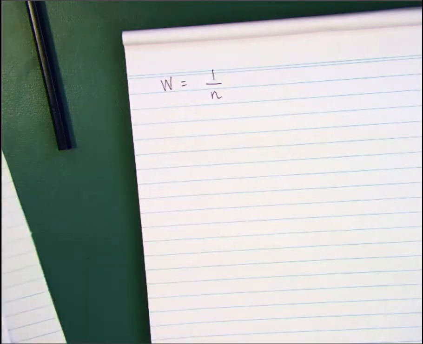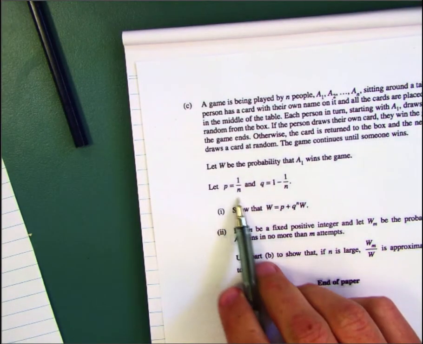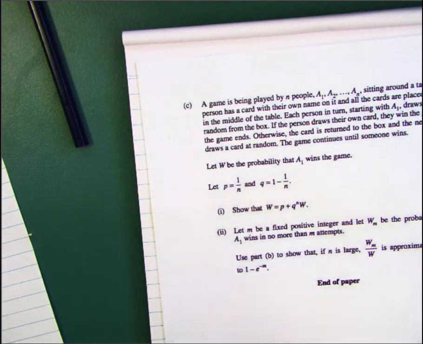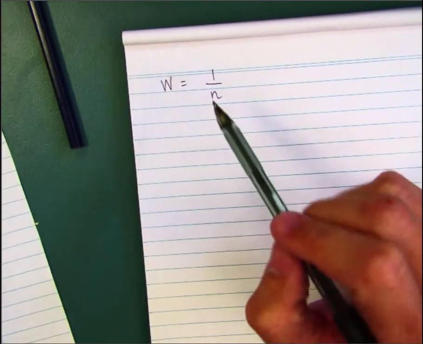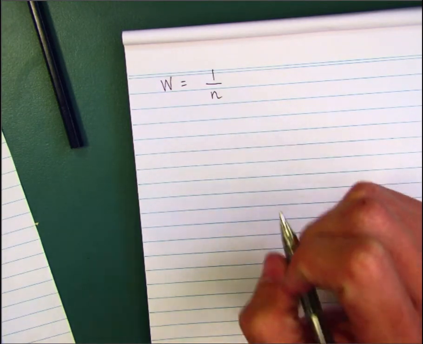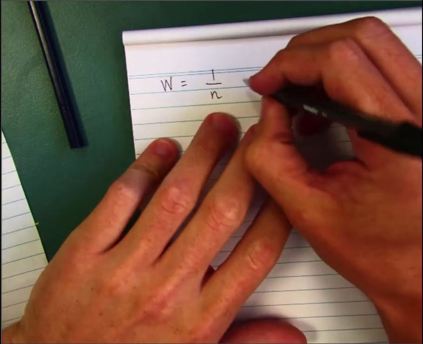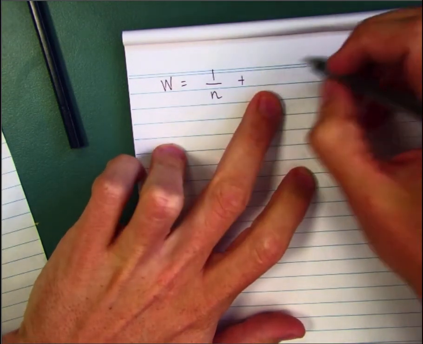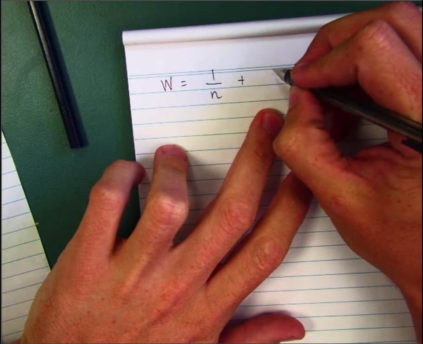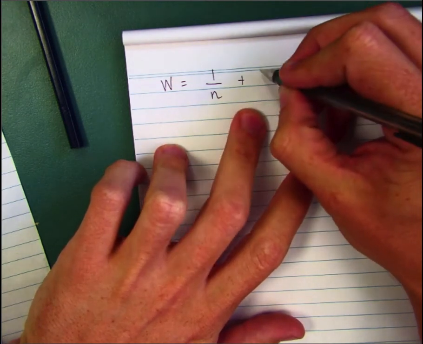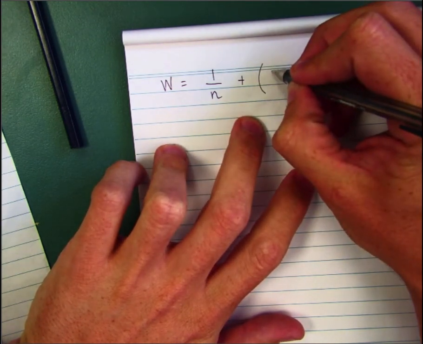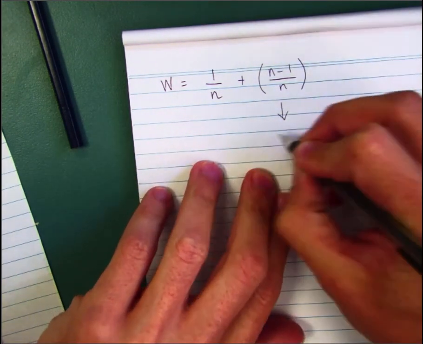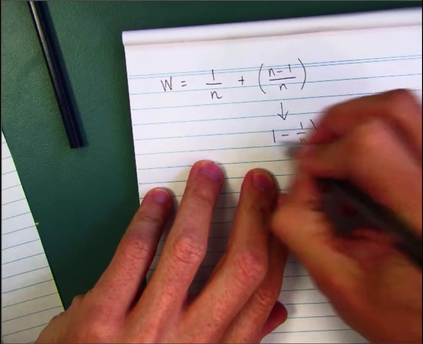Now, you'll notice that the question has already given us what 1 on N is, which is P. Okay, so we're going to use that, obviously. They've also given us this Q, but we'll come back to that later. Of course, I don't have to win on the first turn. I can win on the second turn. If I win on the second turn, so this is an or, I can win on the first turn or the second turn. If I win on the second turn, then everybody has to lose. Losing, the probability of losing is N minus 1 on N, which is conveniently 1 minus 1 on N.